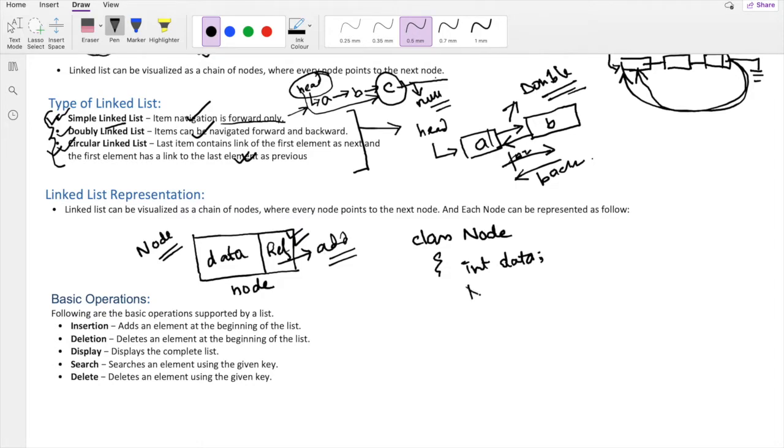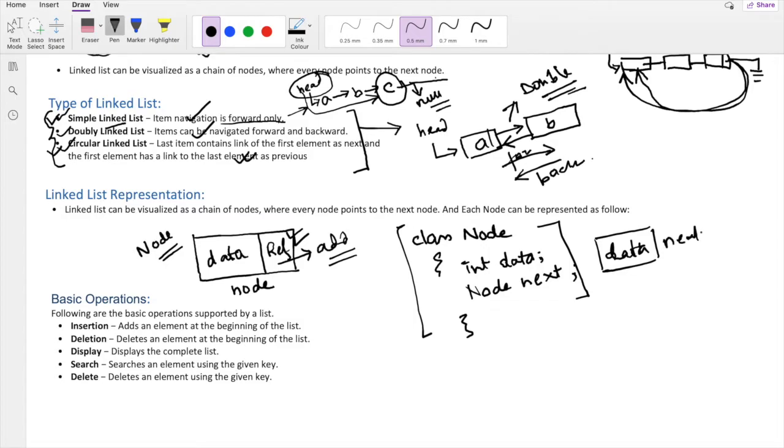So the pointer should also be of type Node. So this is the basic definition of a node of a linked list. Here you can see we have data that represents the value, and we have next, which is a pointer that points to the next object.